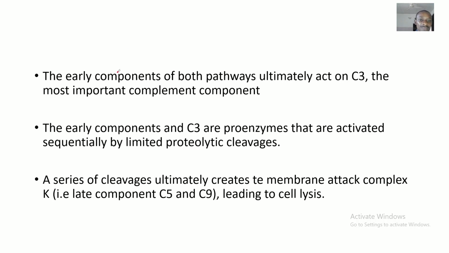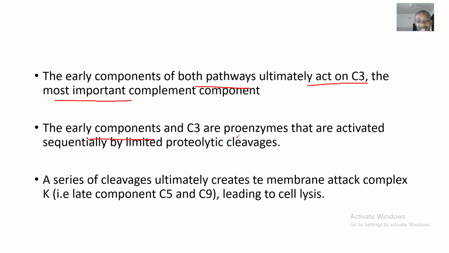So the early components of both pathways ultimately act on the C3, that's the most important complement component. If this pathway is coming and this pathway is coming and they are supposed to act at a junction, imagine that junction is not there, they won't result in anything.